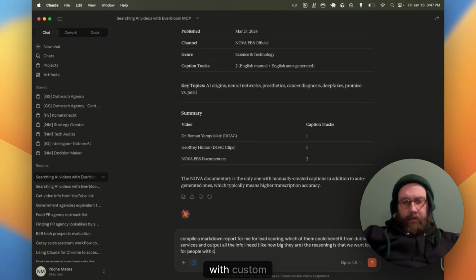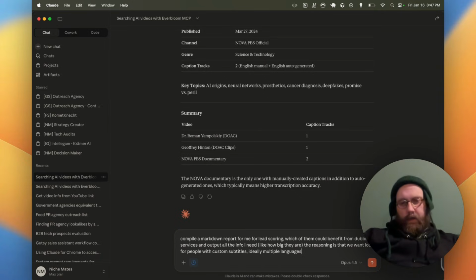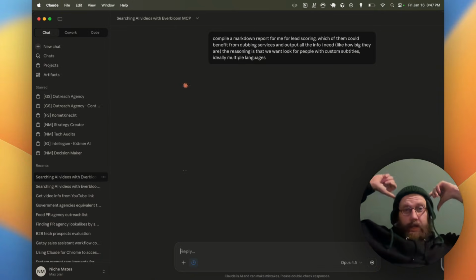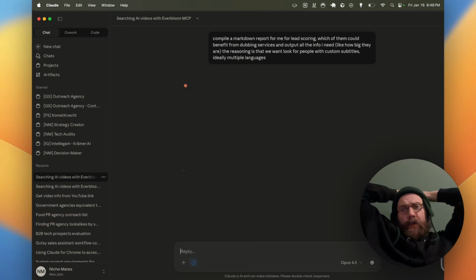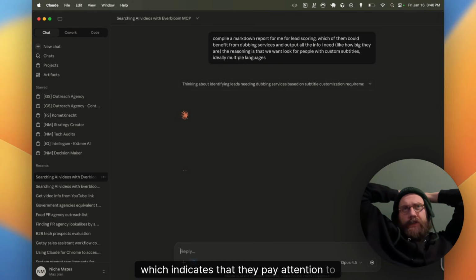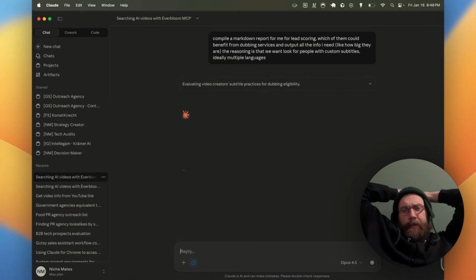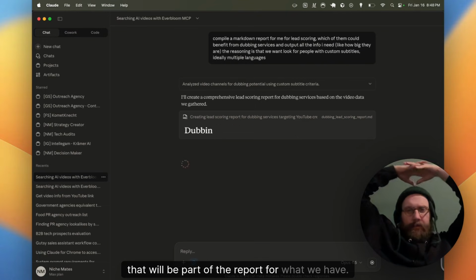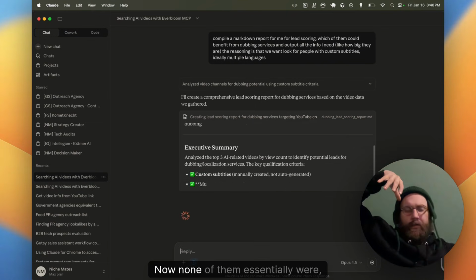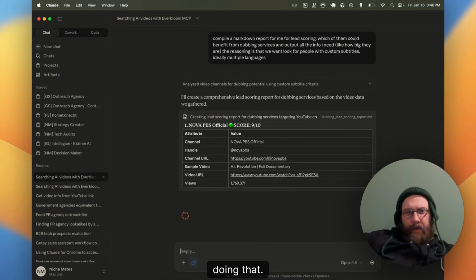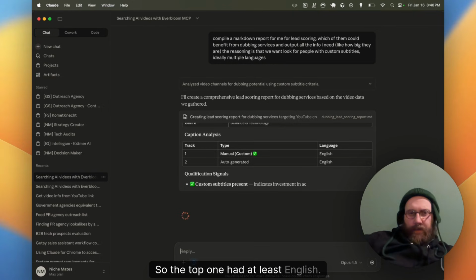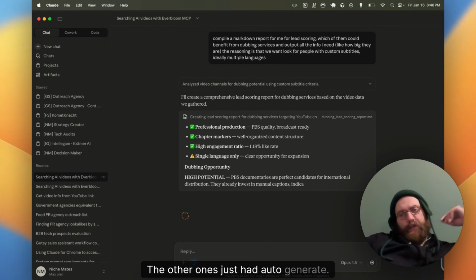People with custom subtitles, ideally multiple languages. So the reasoning is that we want more than one language, which indicates that they pay attention to localizing stuff, right? That will be part of the report. For what we have now, none of them essentially were doing that, right? So the top one had at least English. The other ones just had auto-generated.